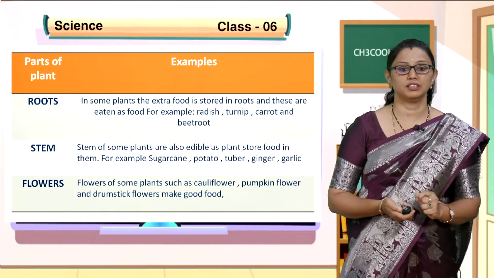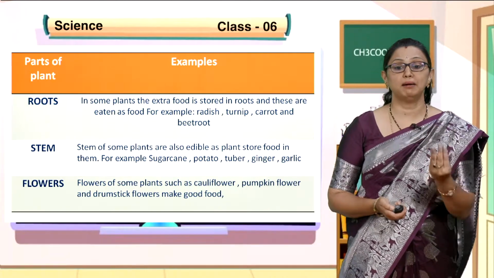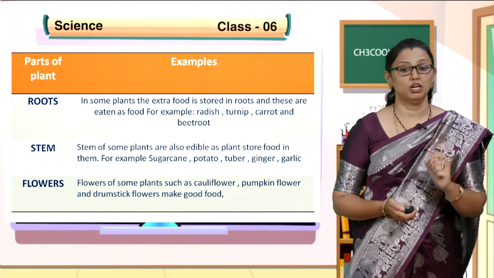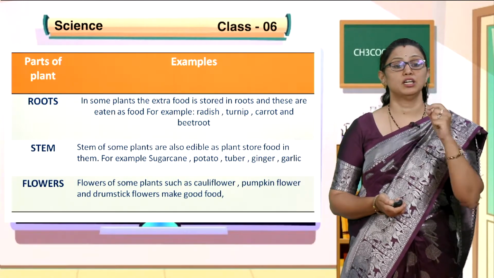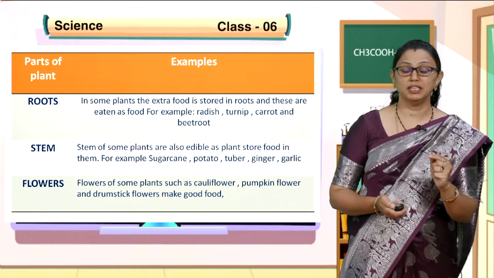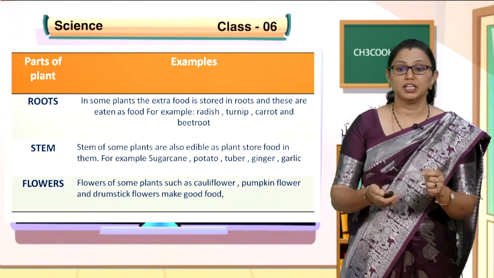The flowers. The flowers of some plants such as cauliflower, pumpkin and drumstick flowers make good food. So remember these parts of plants which are used as food, and try to identify the food in your kitchen.